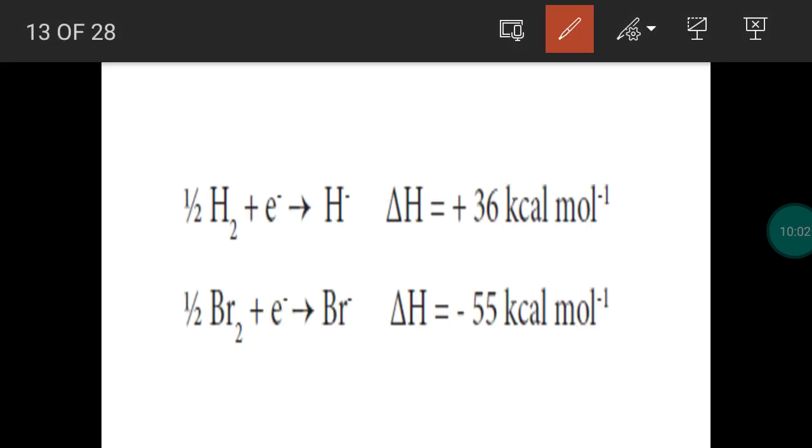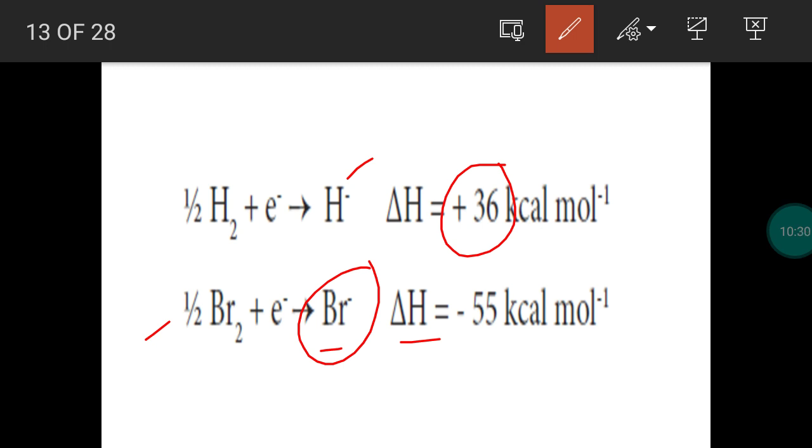And which will be predominant. So formation of halide will be predominant. With the help of enthalpy change, we identify that formation of halide will be more favorable. So the hydride ion formation will not be efficient. So we have to provide energy. For the formation of hydride, we have to supply the energy. It is an endothermic process. But this is a spontaneous process.